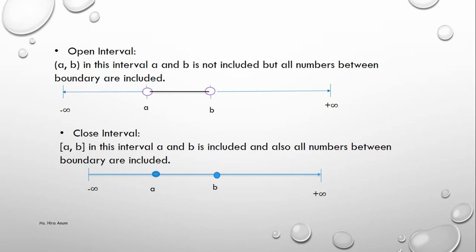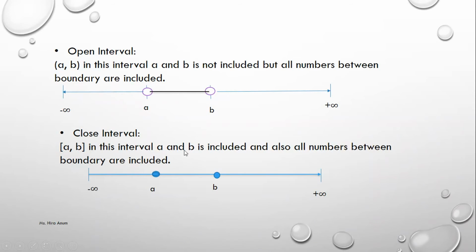And b equals 1, we suppose, so 1 is not included, but 0.9999 is included. Exactly 1 is not included. In an open interval, when we draw a real number line, we have holes. A has a hole and B also has a hole, because the boundary is not included.